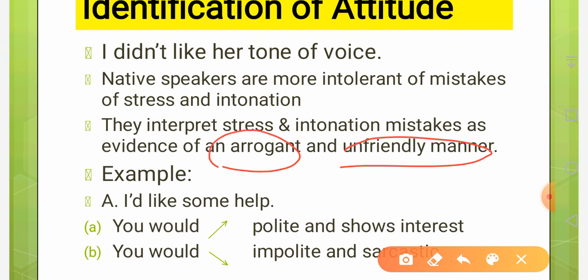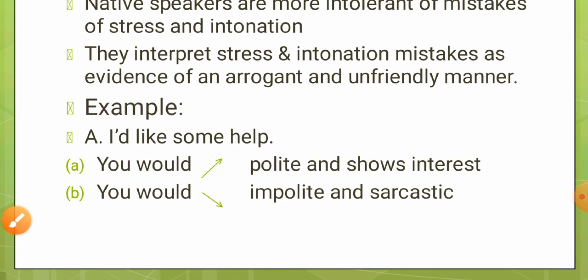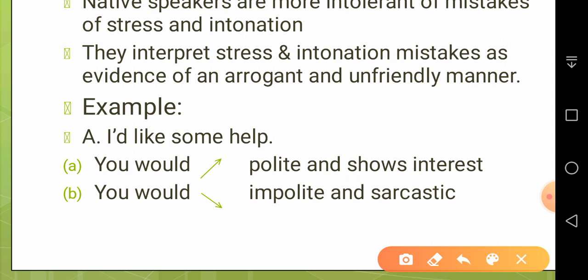If you make mistakes in the use of intonation, you may be interpreted as an arrogant and unfriendly person. So here is an example. As I said earlier, this is speaker 1, and he wants some help. He says I would like some help. Okay, now see the answer of the person.